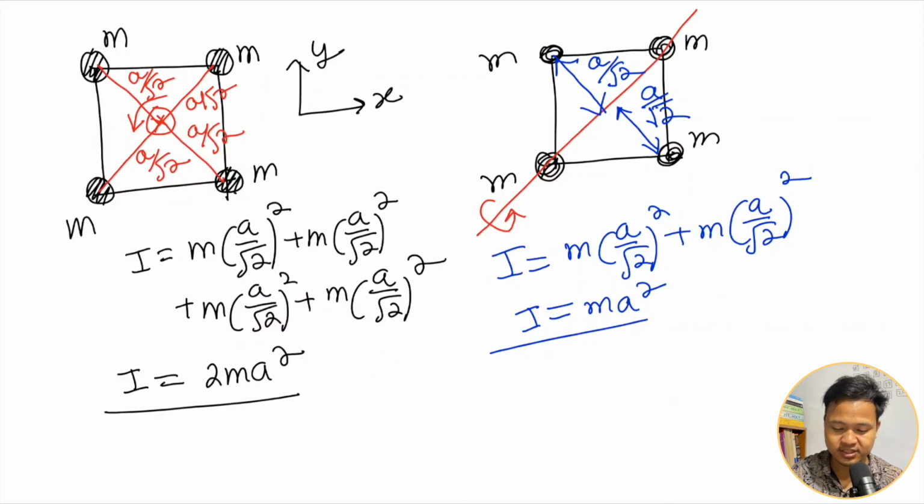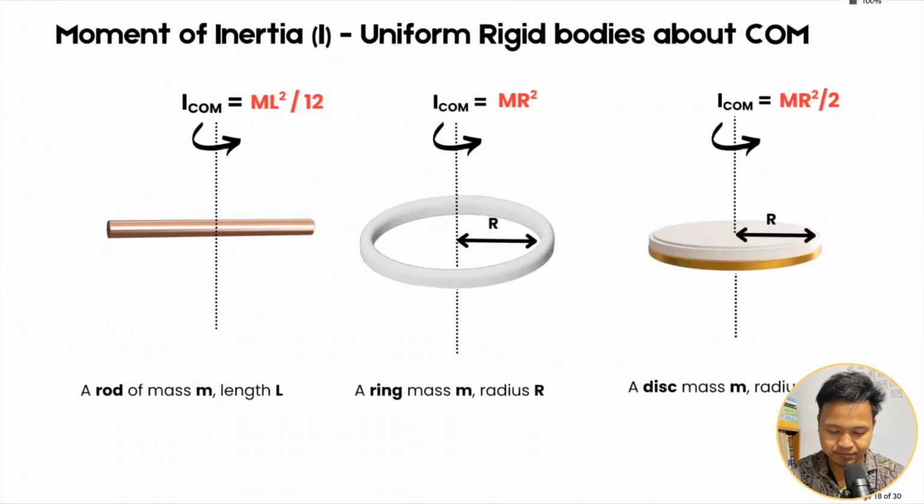Okay, that was the moment of inertia for a system of particles. Now for a rigid body, see, first thing is the theorem for moment of inertia.